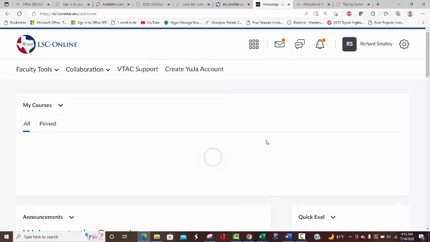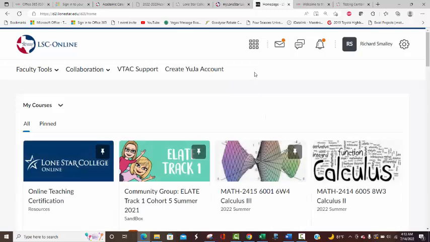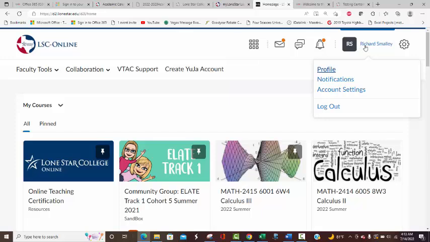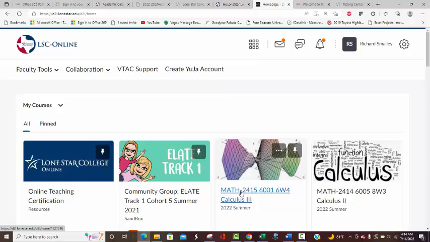I realize that some of you may be familiar with D2L, but I'm sure a lot of you are not. All right, well, let's see. I could change this to student mode here. I may go back and forth, but it's not letting me. I can't seem to get that to work right. Maybe when I get into the course.